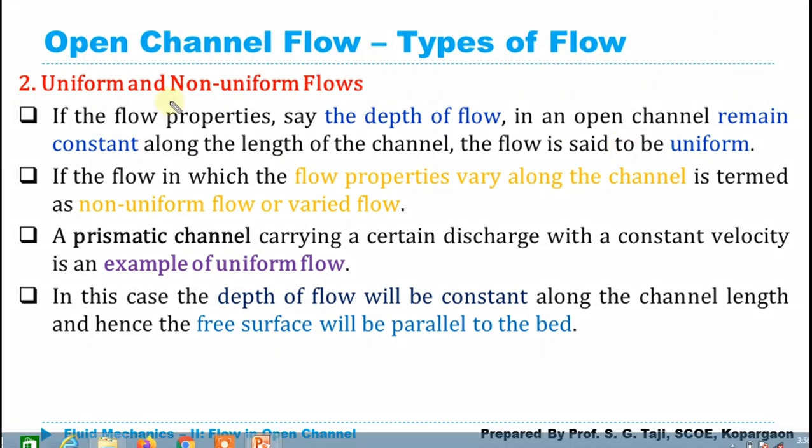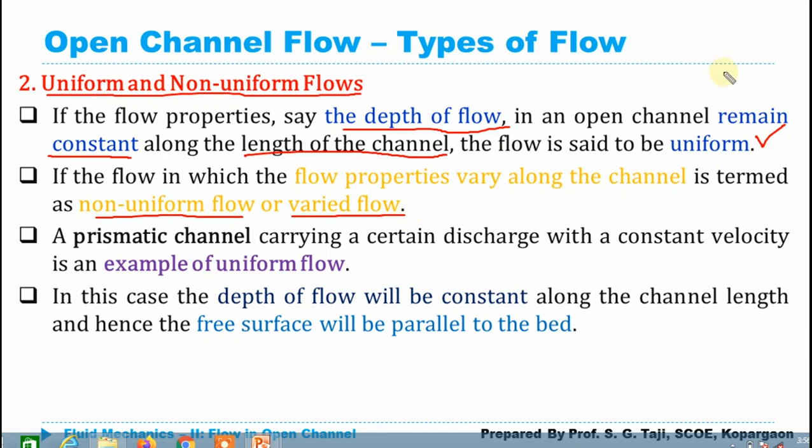Those are the most commonly used terms in open channel flow, because non-uniform and uniform flow are those flows which maintain the characteristic of the flow constant over the length of the channel. So if the depth of flow or velocity of the flow remains the same or constant over the length of the channel in the longitudinal direction, then it is said to be a uniform flow. And if those properties change over the length of the channel, then it is said to be a non-uniform flow or varied flow.